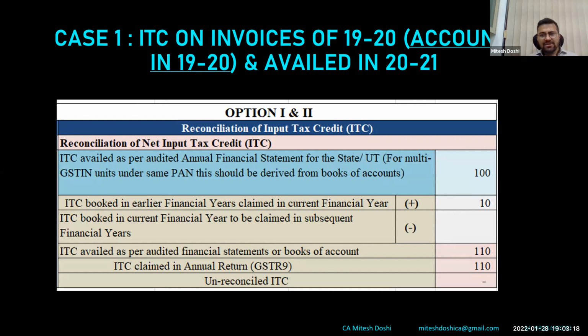So they have given this, instead of keeping it as unreconciled ITC, and thereafter you explaining that this was pertaining to last year, I availed it now. They have given you an option that you fill this table and highlight that this was pertaining to this year. Actually, there is no difference for the present year. So this is what your 9C would look like in both cases, option 1 and option 2, because we are disclosing 100 and 110 in 3B, following the 3B method.